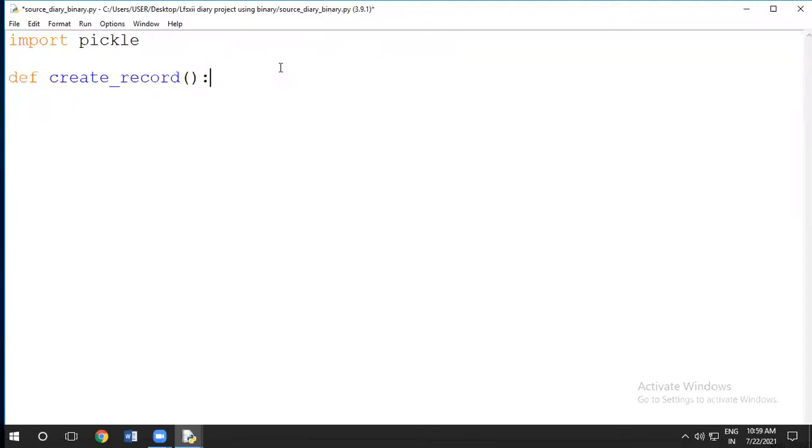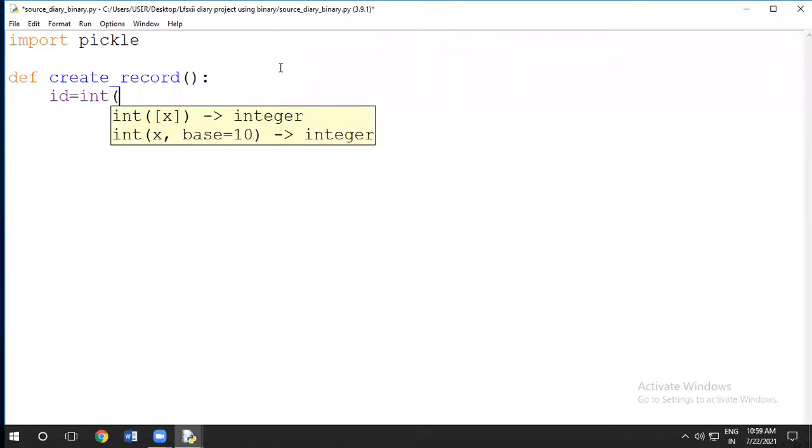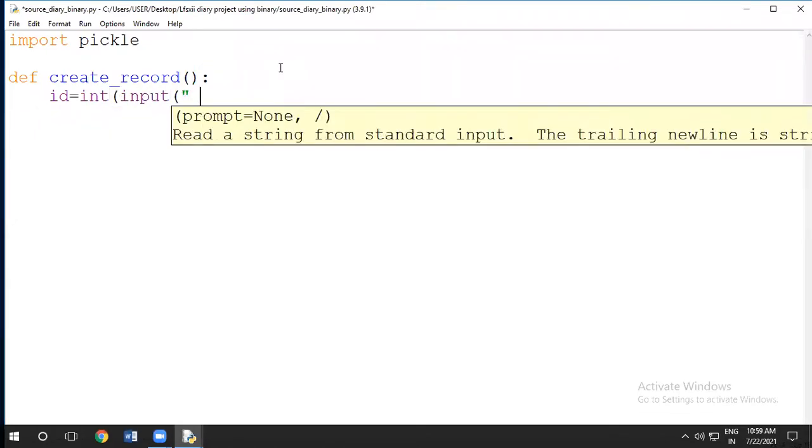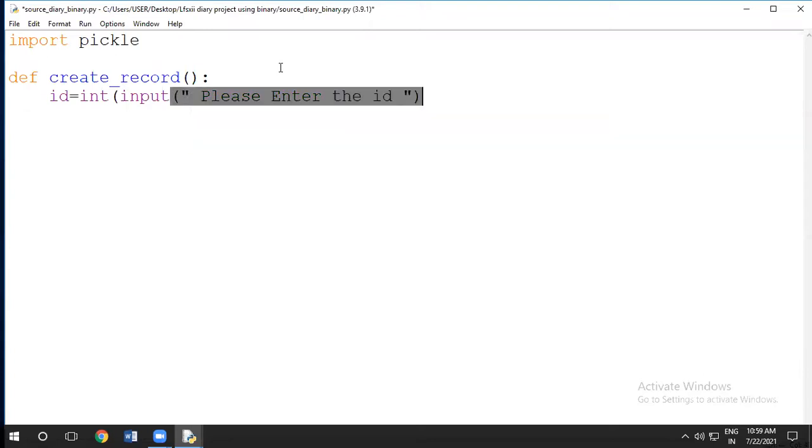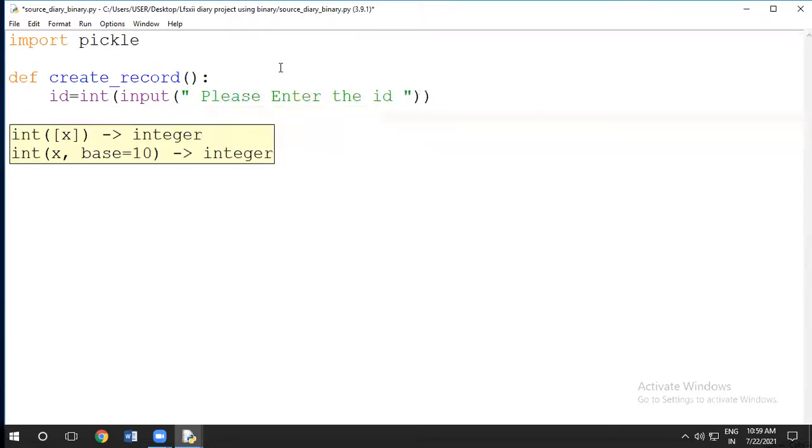First the ID: I will write int input, and here I will write "please enter the ID". Then we will write the name input: "please enter the name of person".